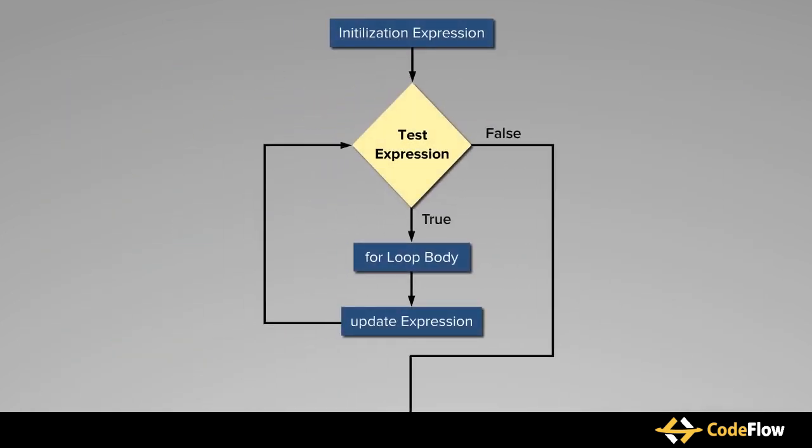The operation of the for loop can be summarized with the help of a flowchart like this. It is clear from the chart that the body of the for loop is executed only when the test expression evaluates to true, else the loop terminates.